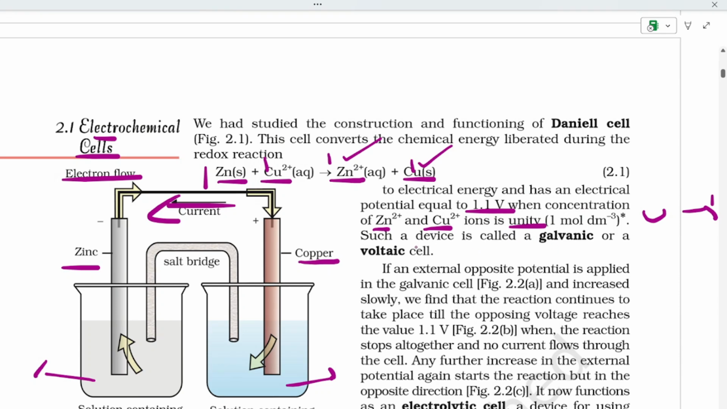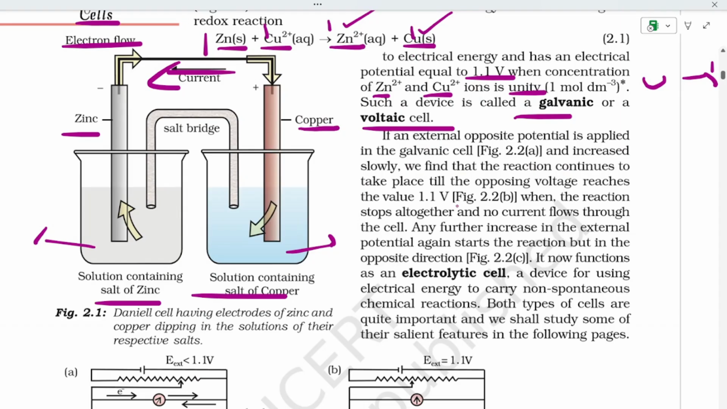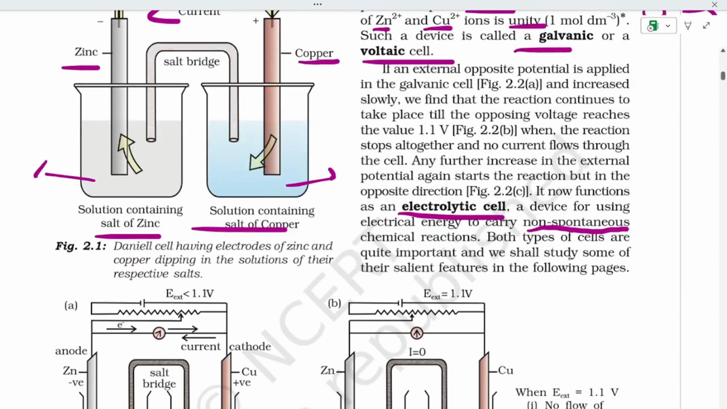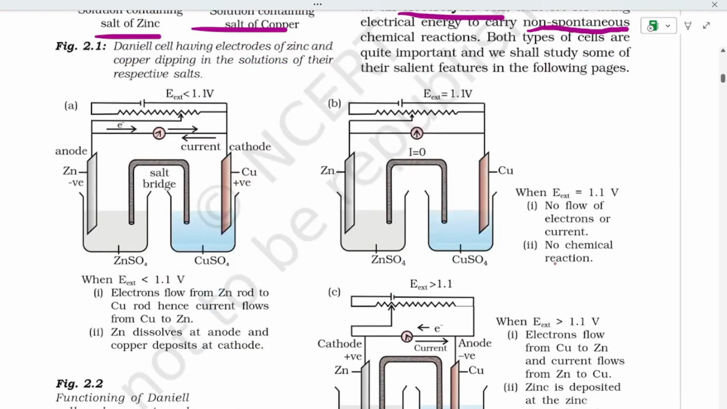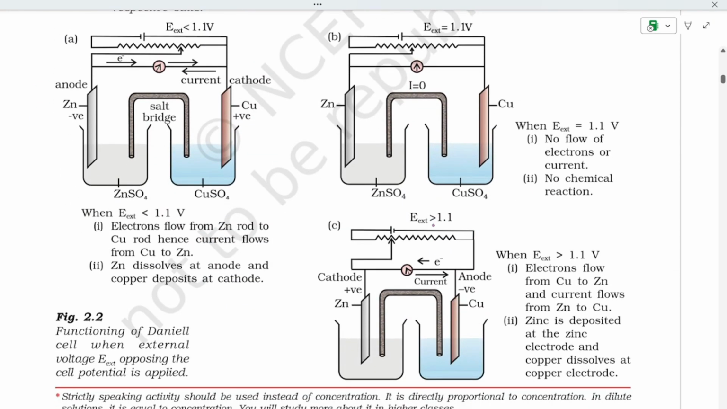That is called a galvanic or voltaic cell. Another important point is the electrolytic cell, a device for using electrical energy to carry out a non-spontaneous chemical reaction. Both types of cells are quite important and we shall study them.